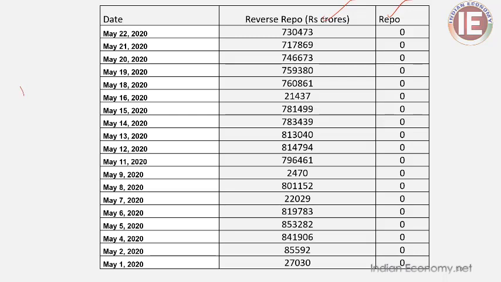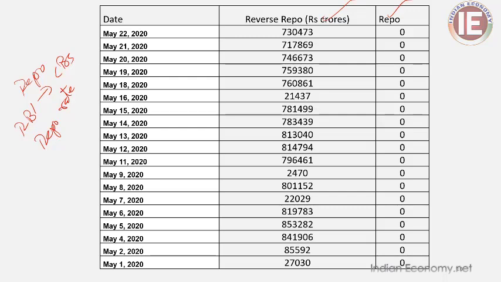So repo is basically a facility where the RBI gives money to commercial banks, one day loans to commercial banks. When the RBI is giving such one day loans, the RBI will charge a rate of interest called repo rate. Such ideas, I think you already know, since you are not just a beginner. And this is about repo.